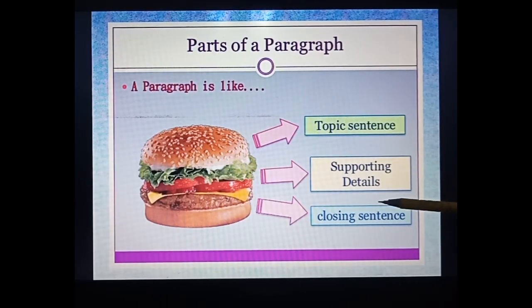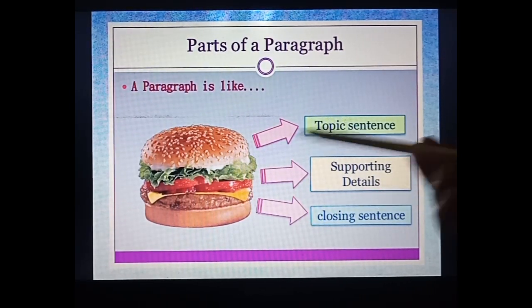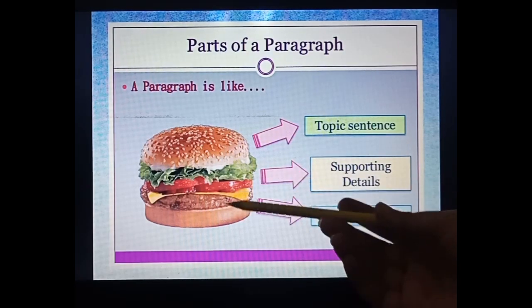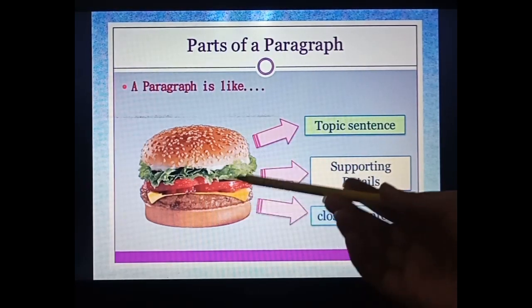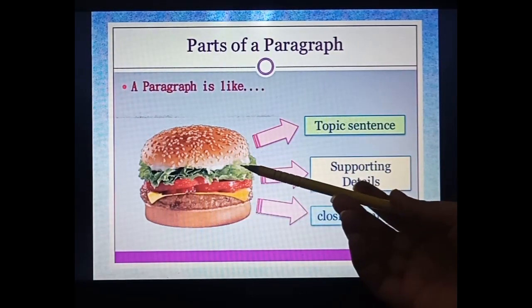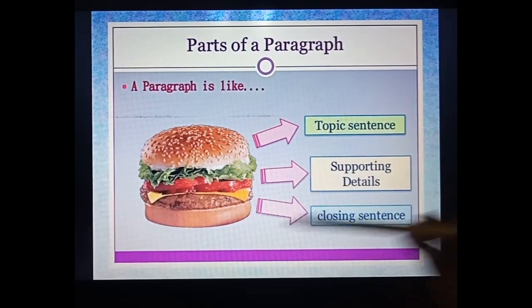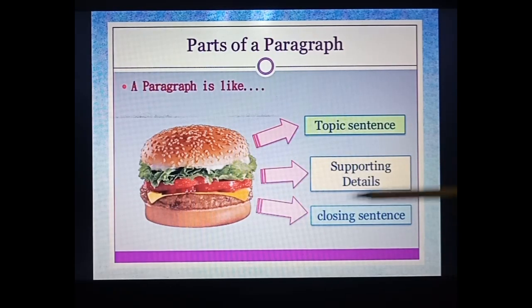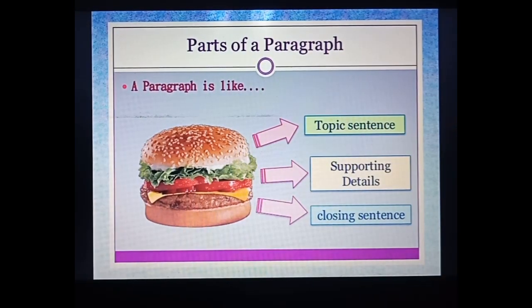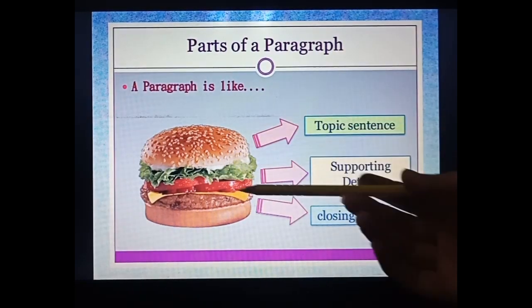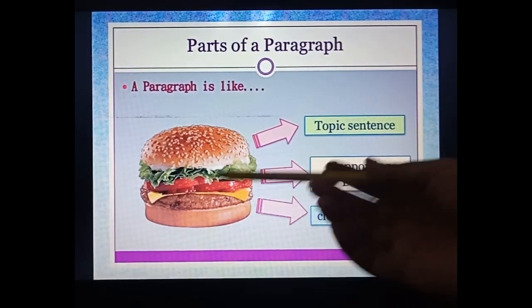Now the supporting details or adding more information, that will be the filling that we are supposed to fill over here. Like you can see here, what are these fillings? Mayonnaise is there, lettuce is there, tomatoes, cheese and tikki, so many things are there. So these are the details, whatever has to be filled in this burger. Same as that, adding details, supporting details, will be included in this.